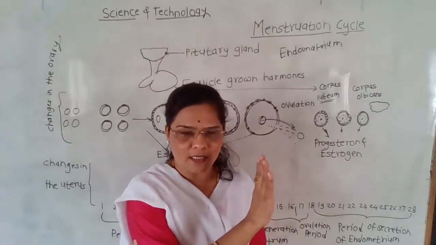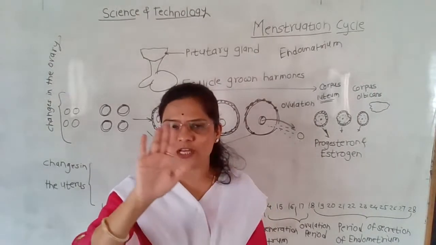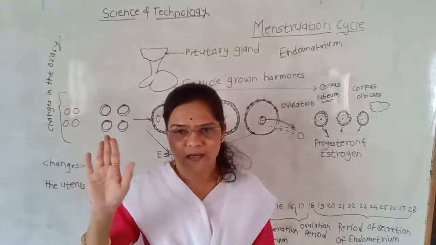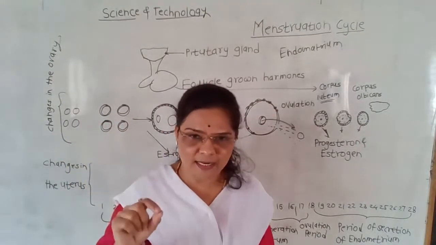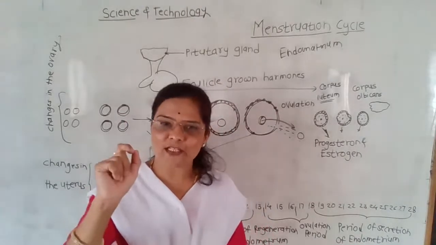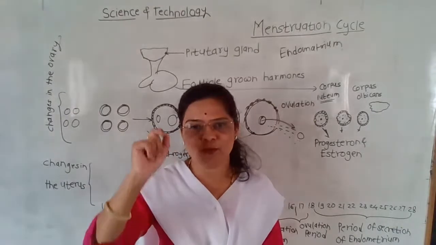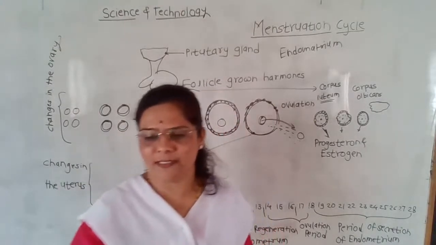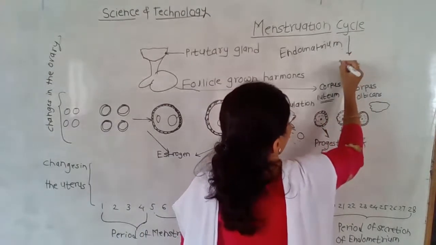After the breastfeeding, from the pregnancy to 1 year period, no menstruation cycle occurs. That menstruation cycle stops temporarily. Otherwise, in case of girls, the menstruation cycle lasts up to 45 to 50 years.